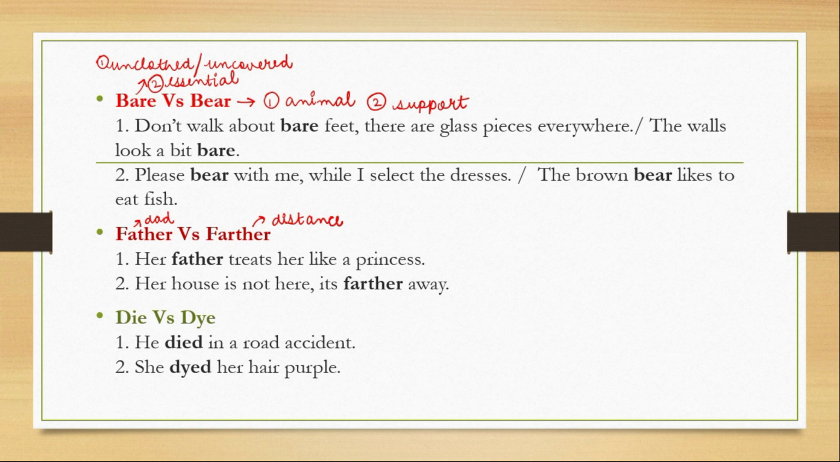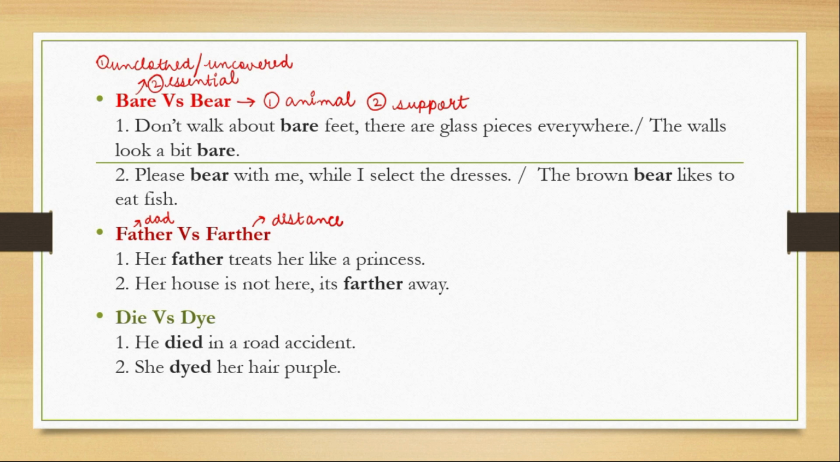So her father treats her like a princess. So this is this father. This father means it's talking about distance. It is even more farther away. Her house is not here, it's farther away. So it is even more that side. There is more distance to go.